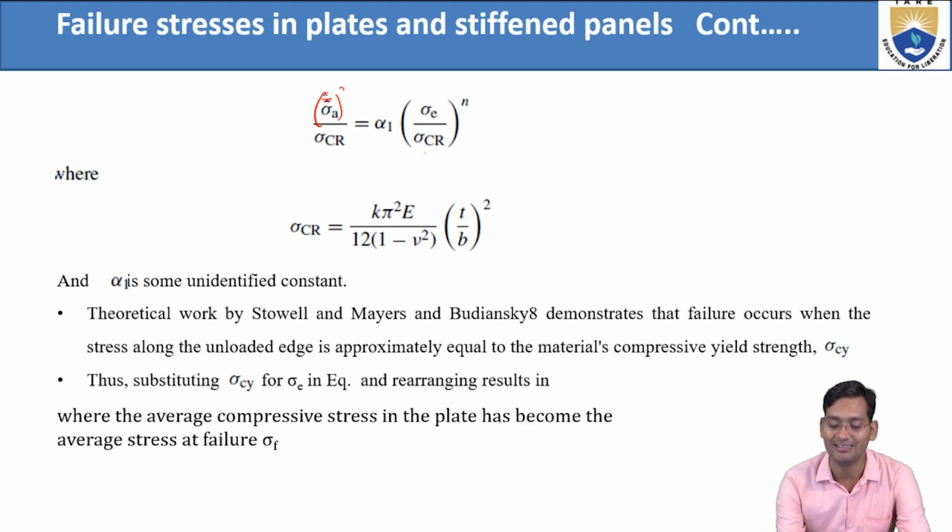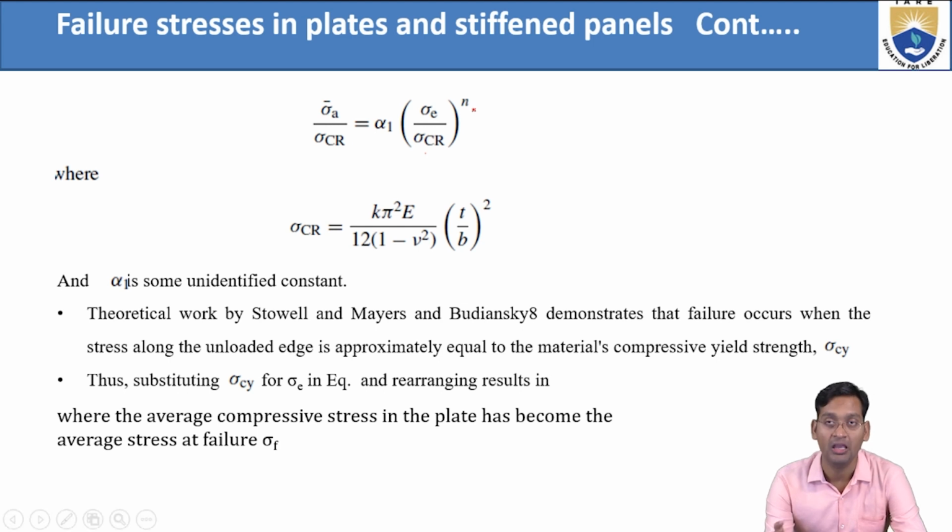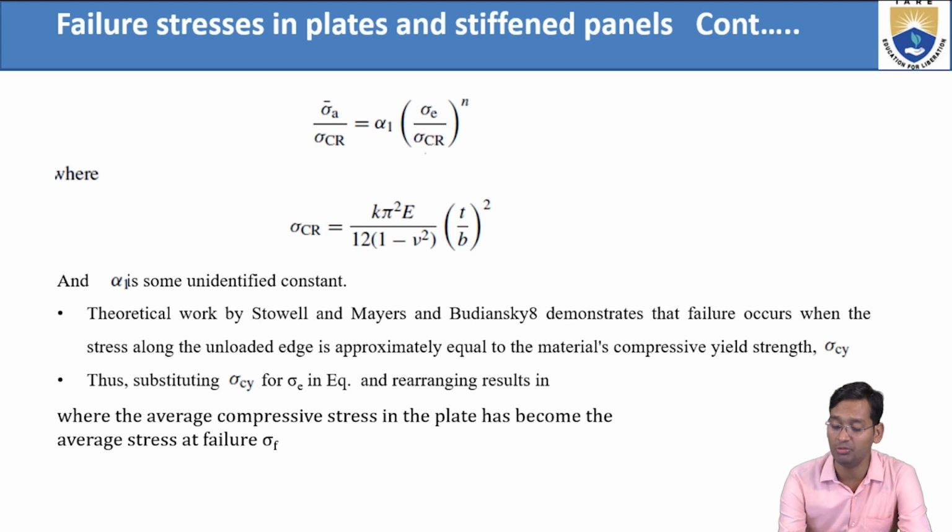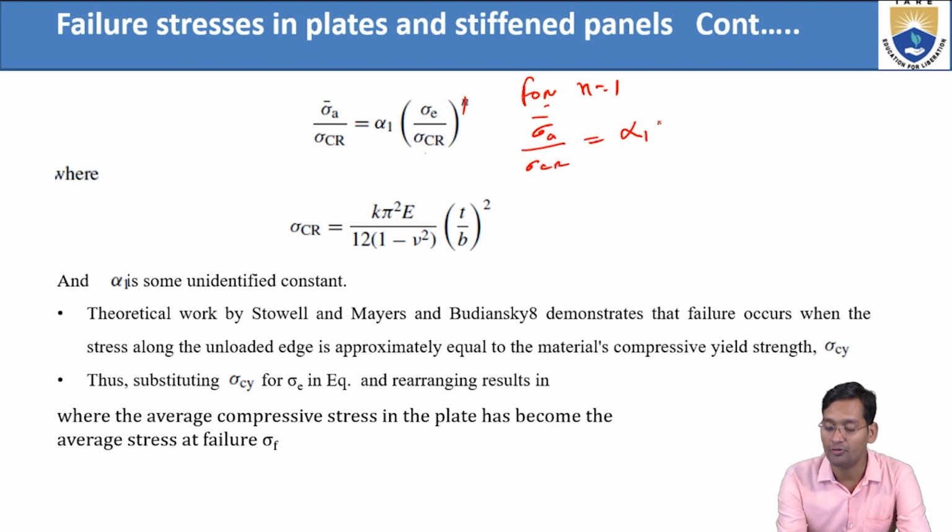So this relates sigma A average to sigma E. In case it is non-linear, then the power is n. If it's linear, then n equals 1. So for linear, sigma A average by sigma CR equals alpha 1 into sigma E by sigma CR.